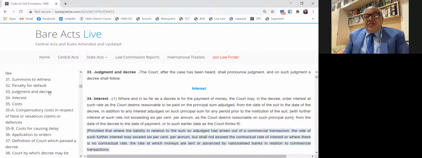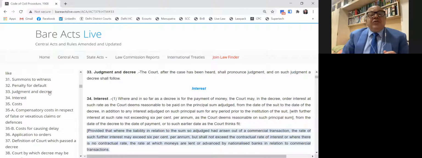Then you know what is the definition of a decree, what decree passes. Section 2 of the CPC defined a decree to be an adjudication which conclusively determines the right, title, interest of the parties, isn't it?